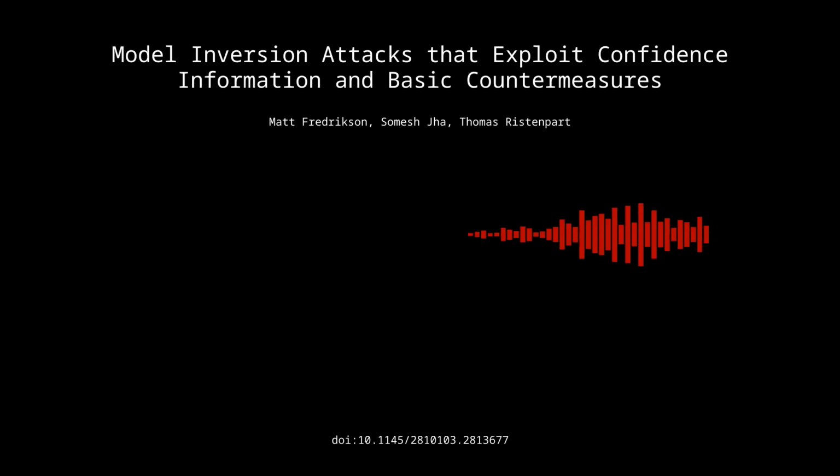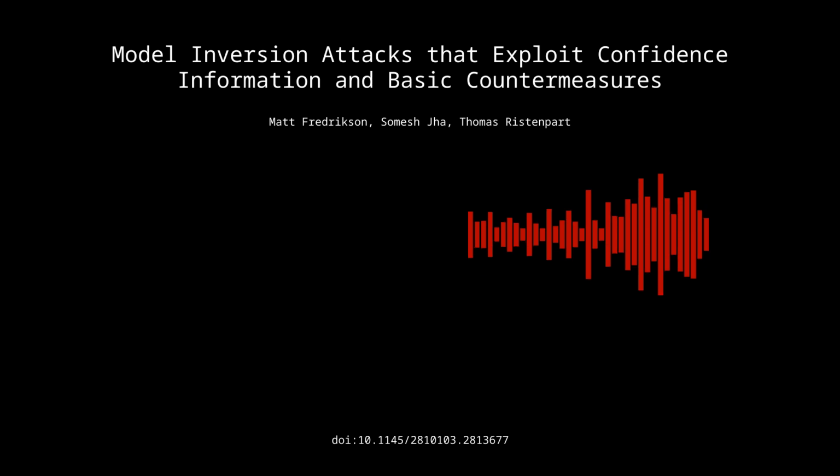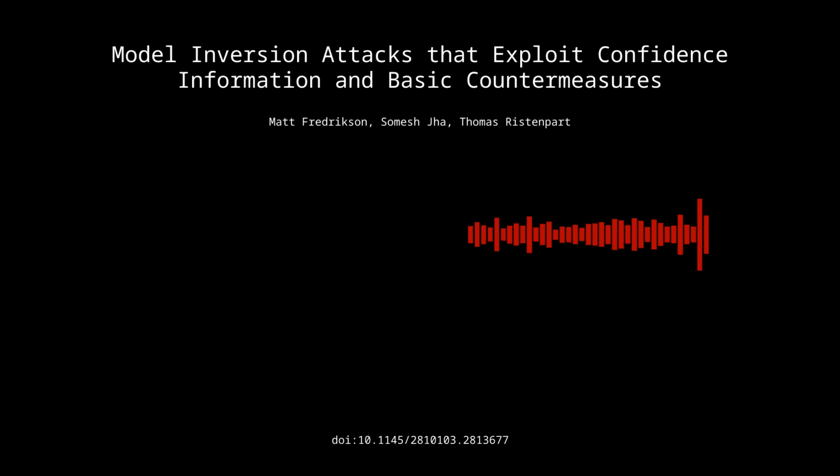Right. And to illustrate the point, the white box attack achieved a 593x improvement in precision and 371x improvement in recall on the 538 data set. Yeah. Compared to just random guessing. Right. Which is a huge jump in performance. It is. Really solidifies the idea that if you're in the data set that the model was trained on, you were really at risk.